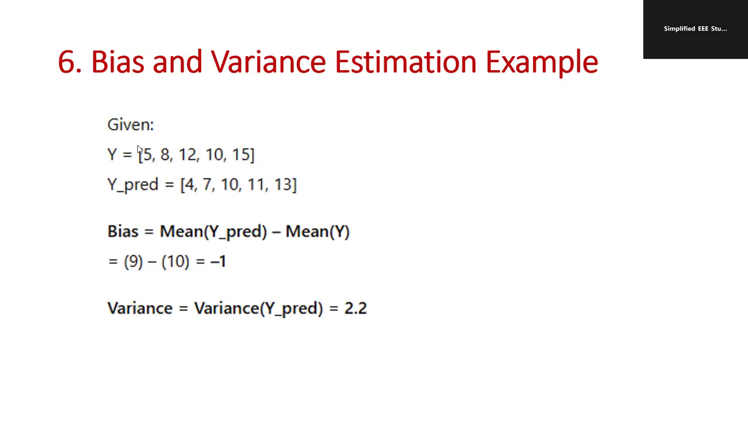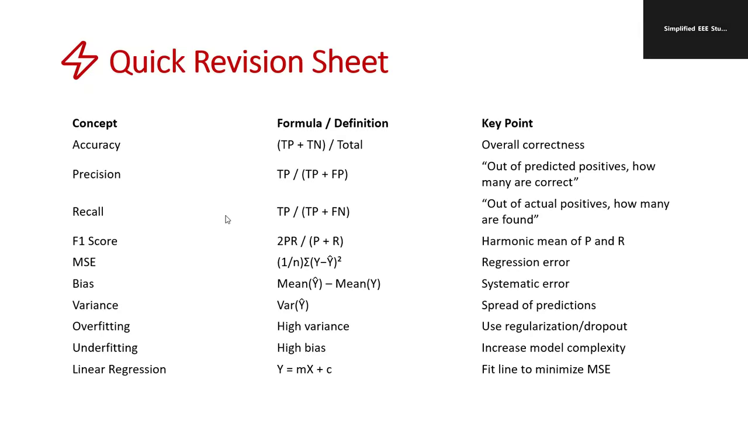So you may get a question where two sets of data are given, and you may have to calculate the bias. For example, bias is nothing but 9 minus 10. Variance is nothing but 2.2. So you may get direct calculation questions.